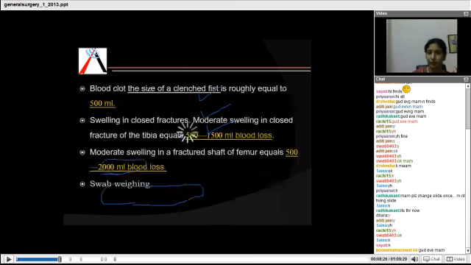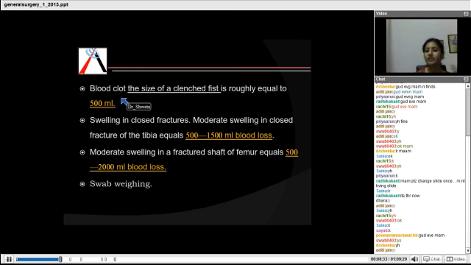Next is, you need to determine how much blood is lost. It is usually determined on certain facts. Those are: the blood clot is the size of a clenched fist, which is roughly equal to 500 ml of blood. Now, the swelling which occurs in closed fractures after a trauma, or a moderate swelling in case of fracture of the tibia, the approximate blood loss here is 500 to 1500 ml.